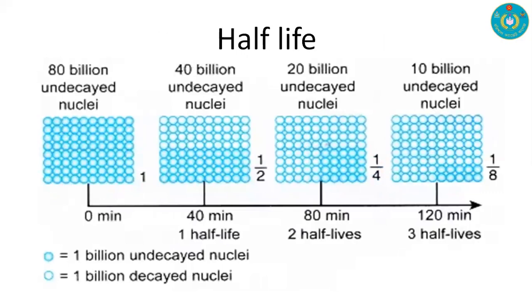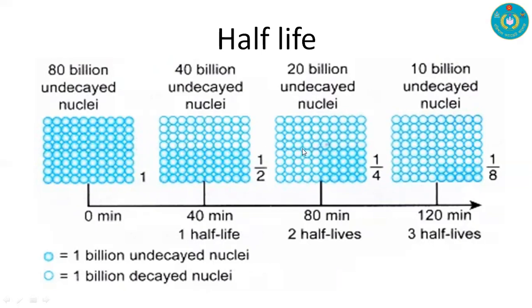Half-life is this: if you have 80 billion undecayed nuclei, and after a certain time you get 40 billion undecayed nuclei, that is one half-life. After 40 billion, if we observe 20 billion undecayed nuclei, that is another half-life.